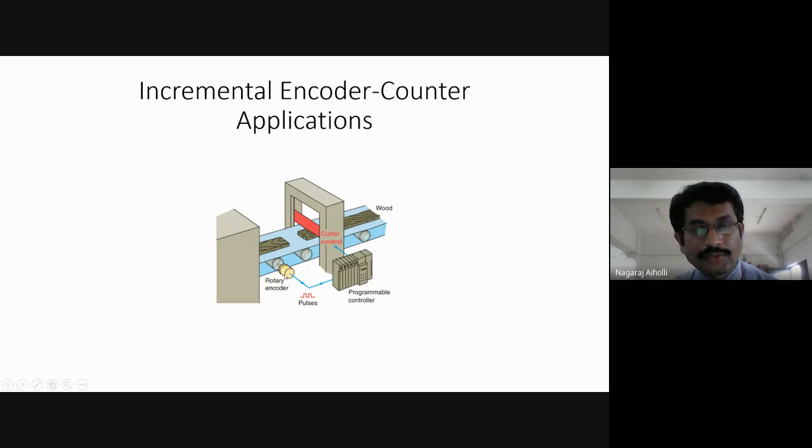When these pulses are produced, the output is applied to the programmable logic controller.